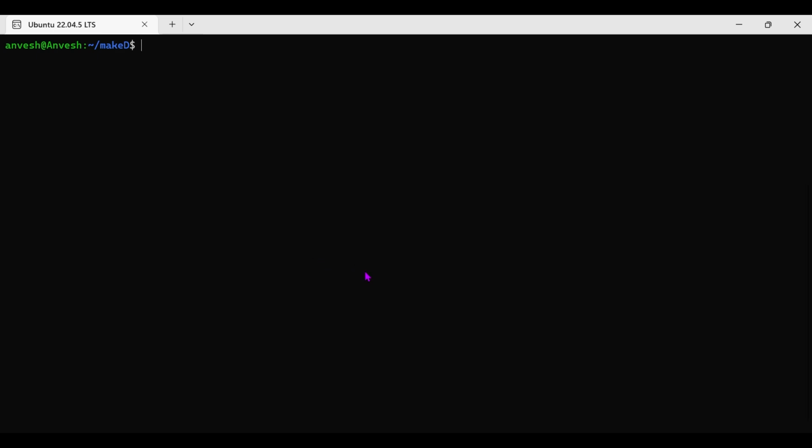We will create one source file, vi add.c, the addition file I am creating. Before this, we have to create a main, vi main.c.